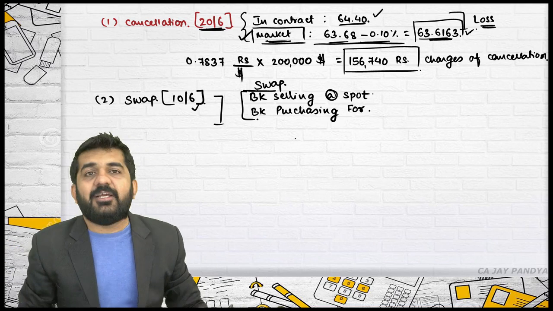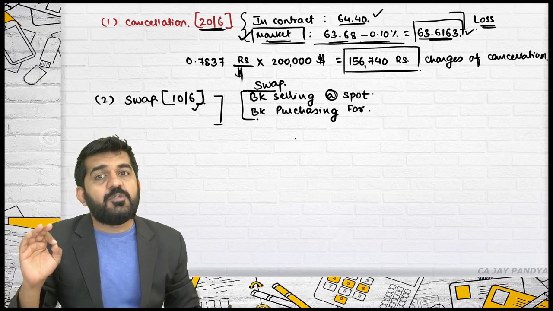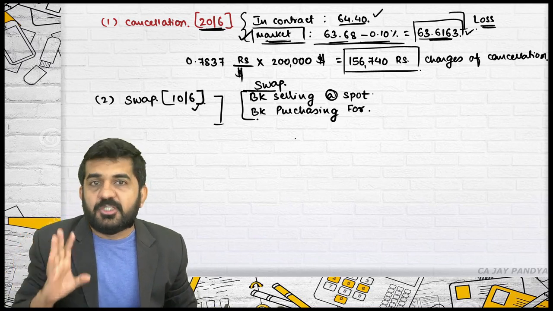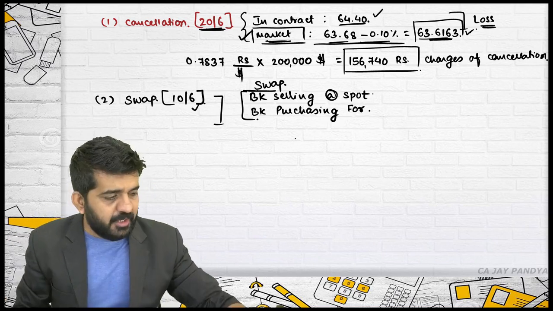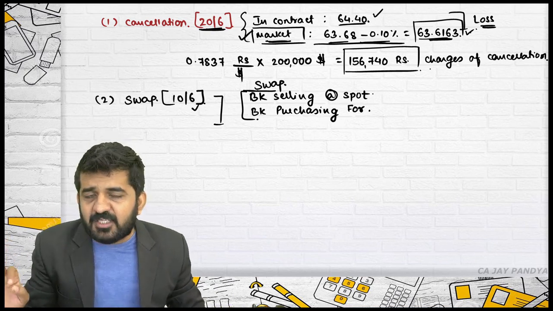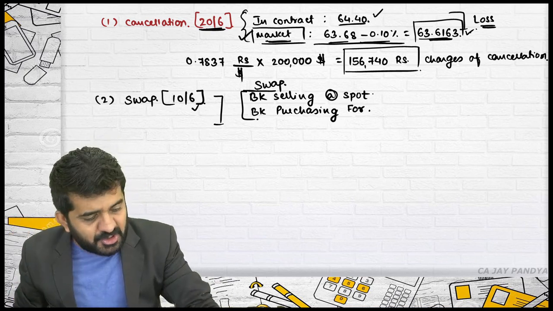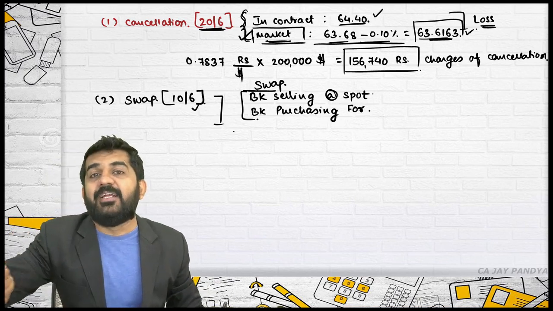This rate is taken just for finding out the cancellation charges which the bank should charge from the customer or the bank should refund to the customer. In the whole of yesterday's lecture, the previous lecture, the cancellation charges, we were doing this just to find out.